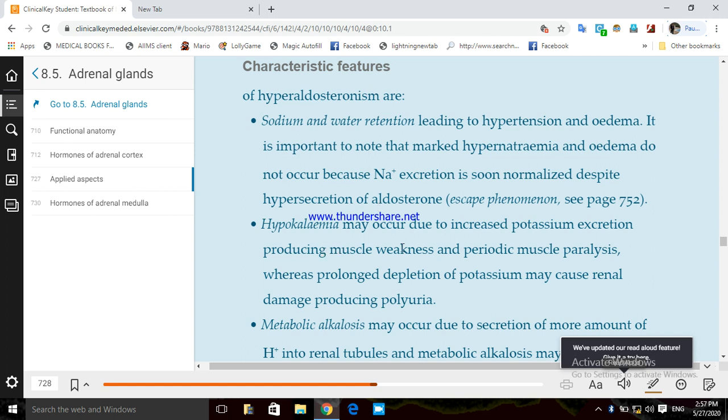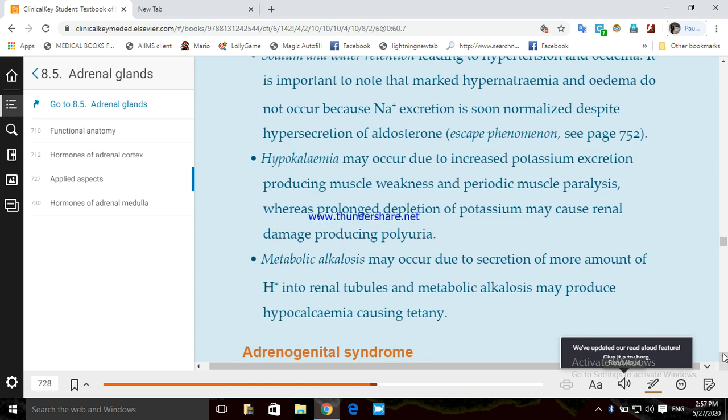So hypokalemia may occur due to increased potassium excretion. More aldosterone means more sodium absorption and potassium excretion, right? So it produces hypokalemia, and decreased potassium level causes muscle weakness and periodic muscle paralysis, whereas prolonged depletion of potassium may cause renal damage, producing polyuria. So at first it causes muscle weakness and periodic muscle paralysis; gradually, prolonged potassium depletion can also cause renal damage and polyuria.